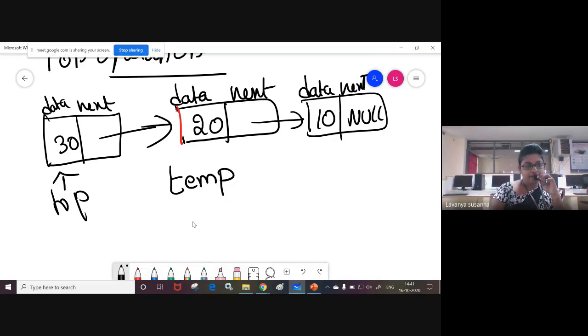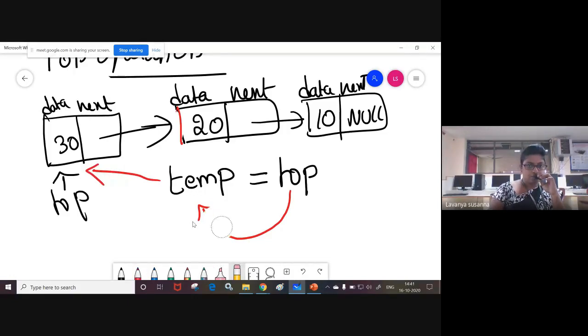Take a temp pointer and then assign the address of top. Now the address of top is assigned to temp: temp equal to top. First, you are assigning the top address to temp. That means now temp points to this node.